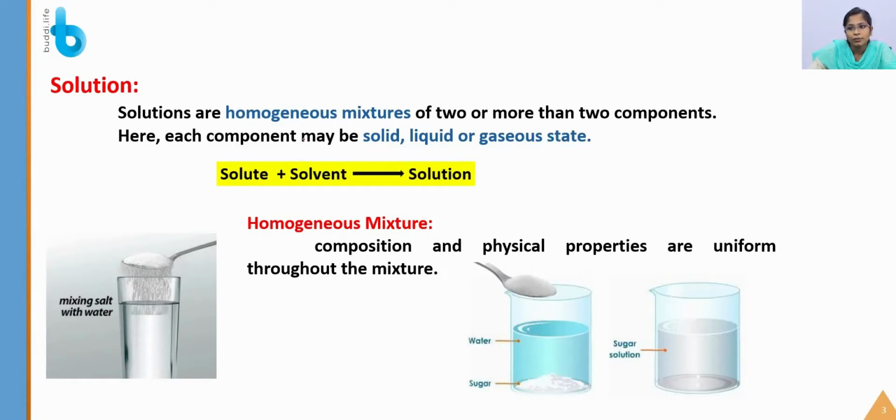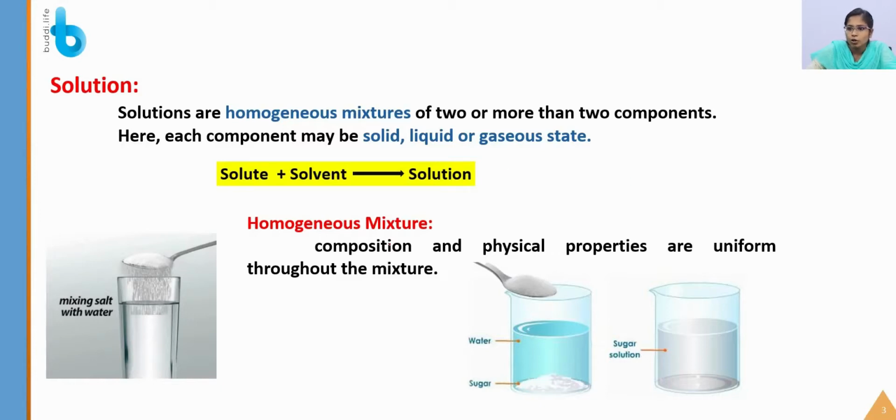So solute plus solvent will give solution. We said that it is a combination of two or more substances, and those substances are named solute and solvent. These substances can be a solid, liquid or gas. So what is a solute? Solute is the smaller quantity that we are going to dissolve in a solvent, and together that will make a solution. So solutions are homogeneous mixtures of two or more than two components, and those components can be a solid, liquid or gas. Solute plus solvent will give us solution.